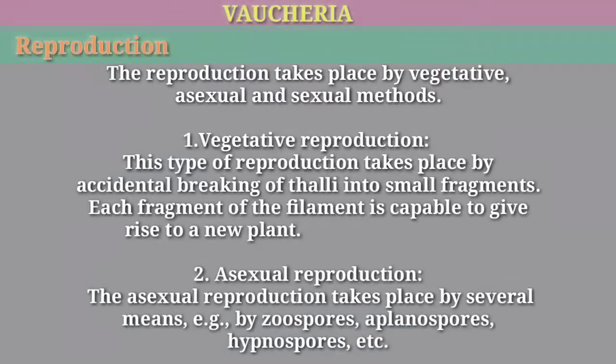Reproduction. The reproduction takes place by vegetative, asexual and sexual methods. Point 1. Vegetative reproduction. This type of reproduction takes place by accidental breaking of thalli into small fragments. Each fragment of the filament is capable of giving rise to a new plant. Point 2. Asexual reproduction. The asexual reproduction takes place by several means, e.g., by zoospores, aplanospores, hypnospores, etc.